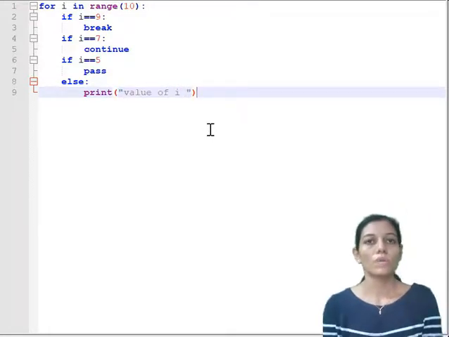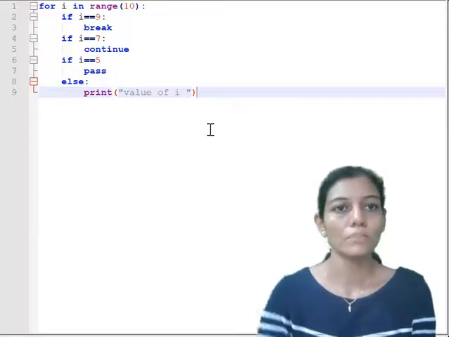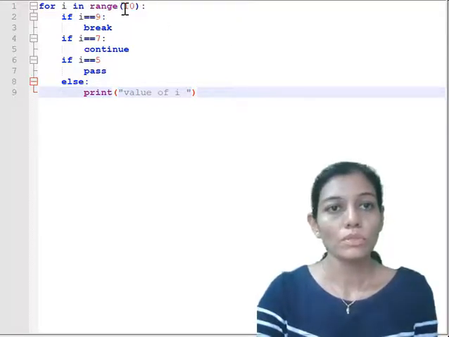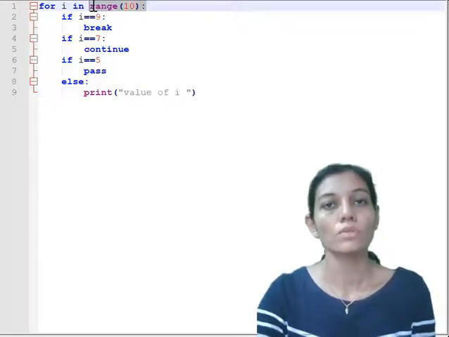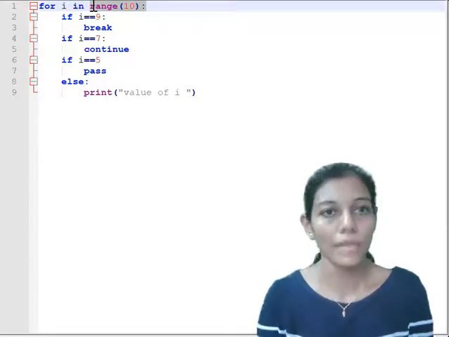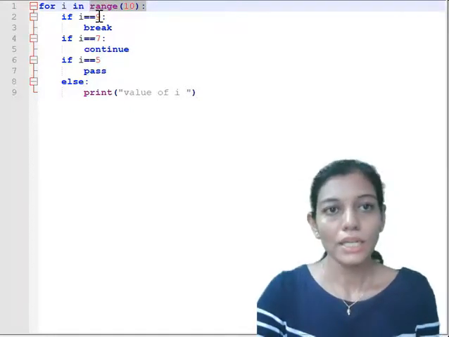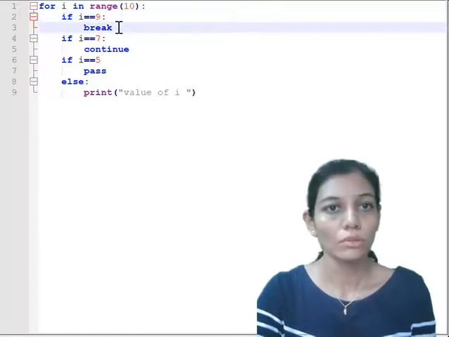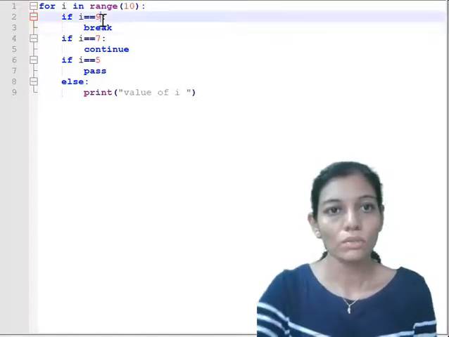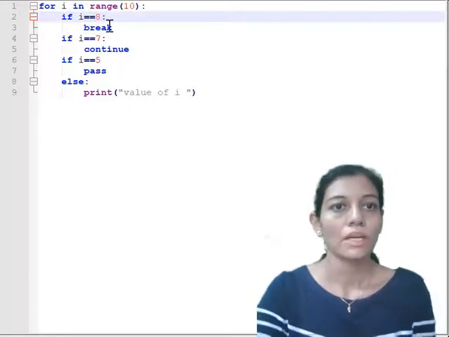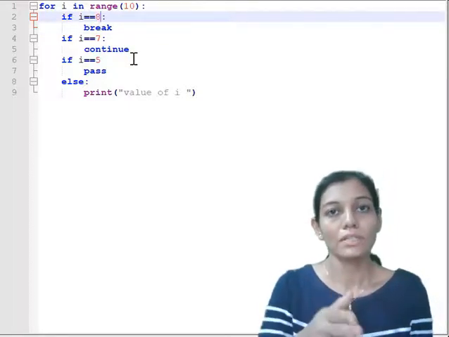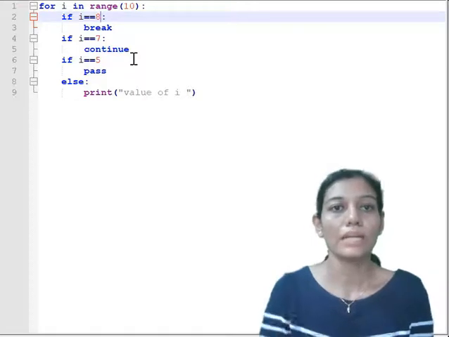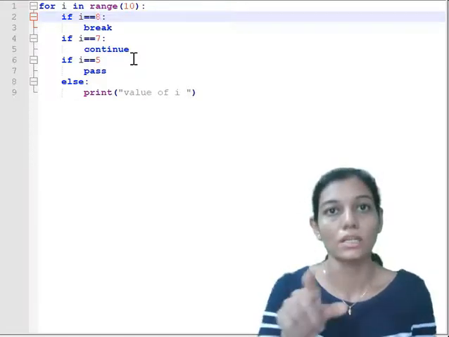So what is your guess, what will happen over here? The range function will produce 0, 1, 2, 3 up to 9. When we are iterating, if 9 comes, it will break, meaning it will not go further, or if you want you can make it 8. Okay, so after 8, 9 will not be printed, it will break this loop.